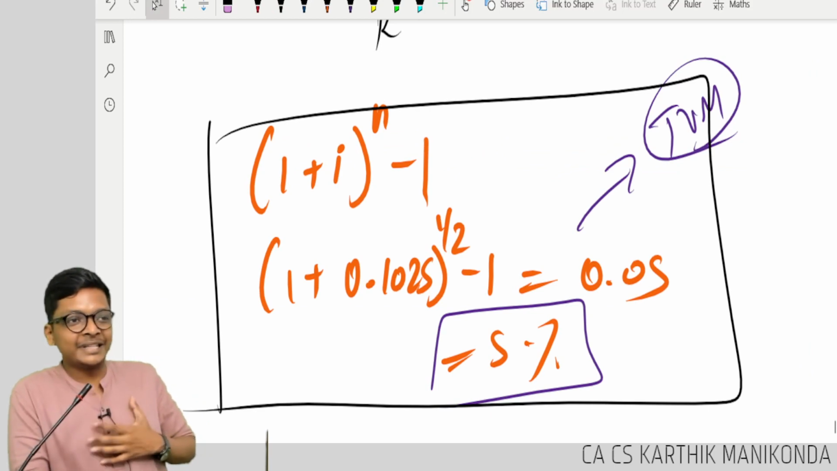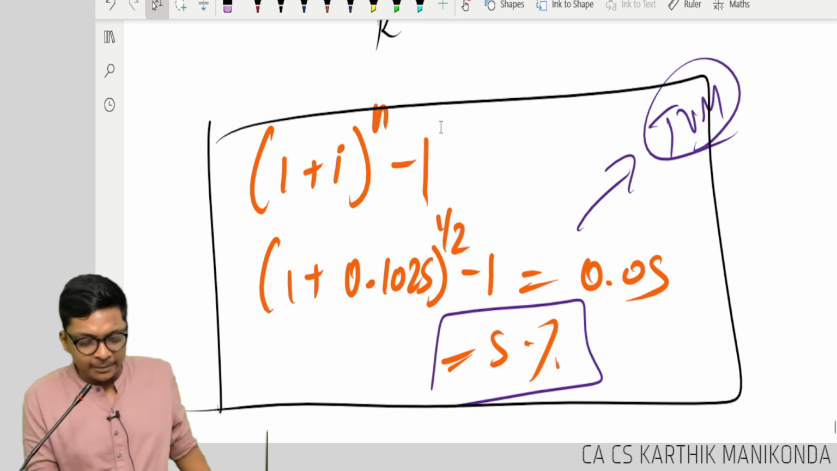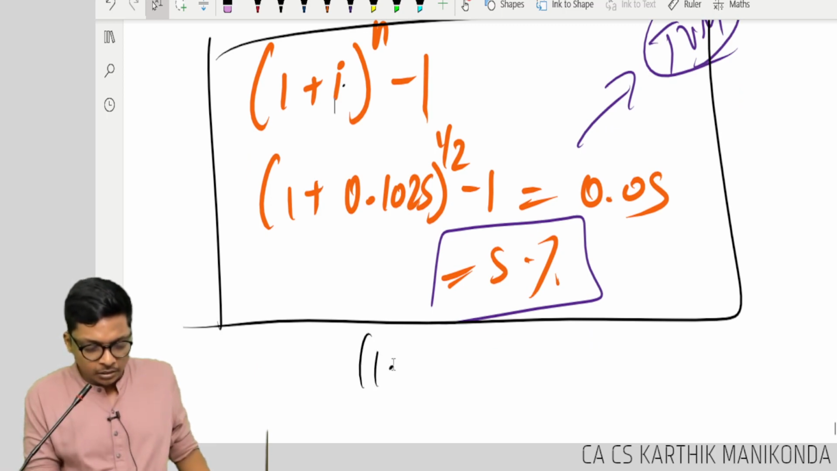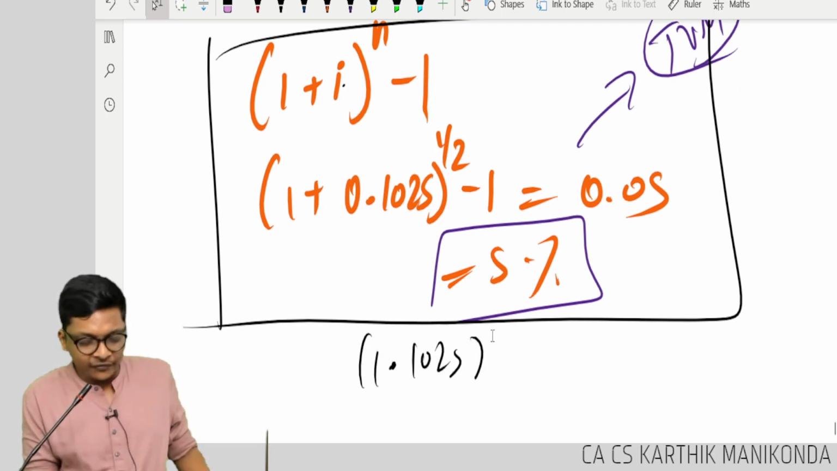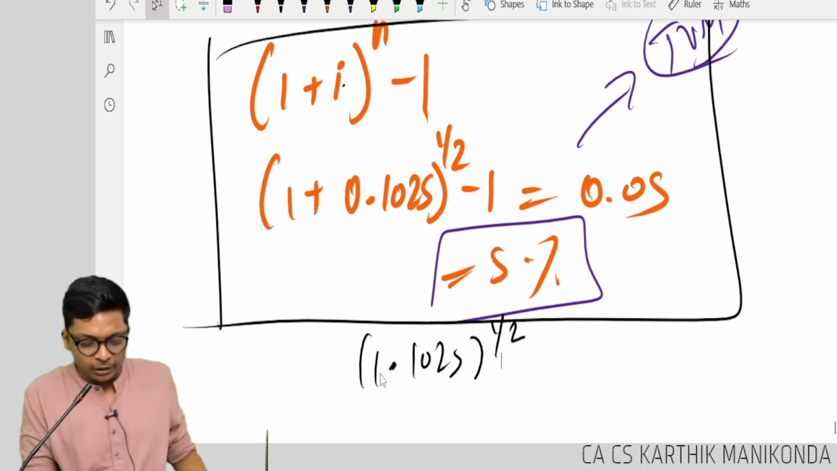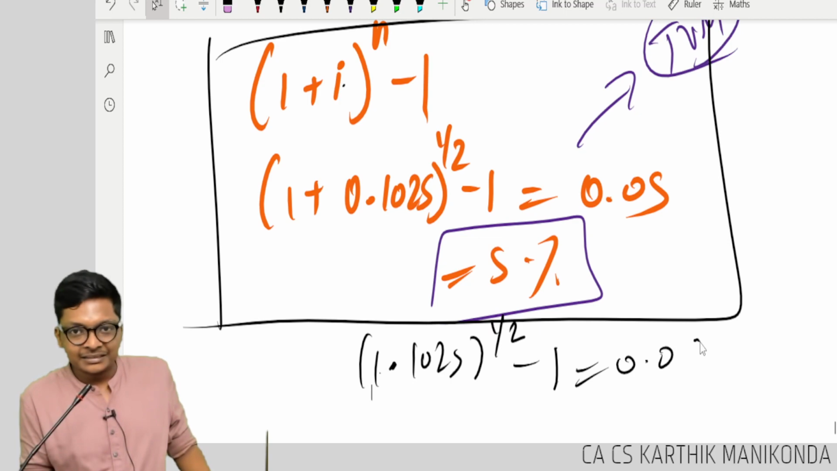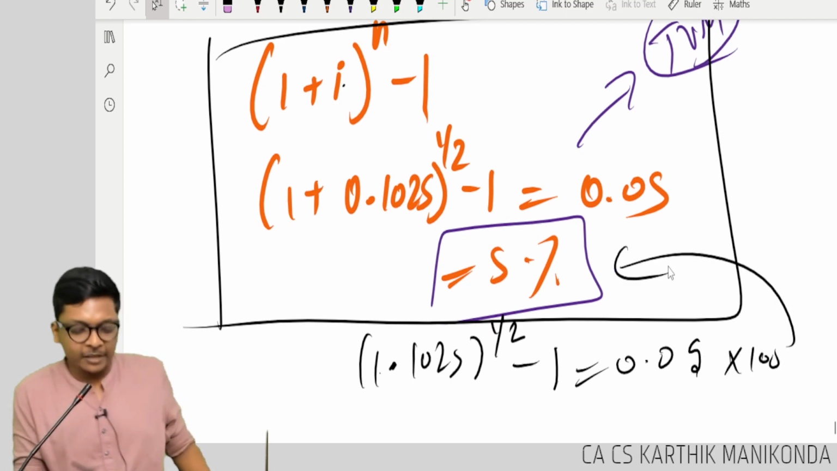See, there is nothing for me to teach here. It's the compounding interest formula, 1 plus I to the power n minus 1. Here I stands for interest. So interest by 100 is nothing but 0.1025 to the power half. So 1 plus this will become 1.1025 to the power half. So you should take the square root. You just type in the calculator 1.1025 square root minus 1, and you get 0.05, into 100, 5%.